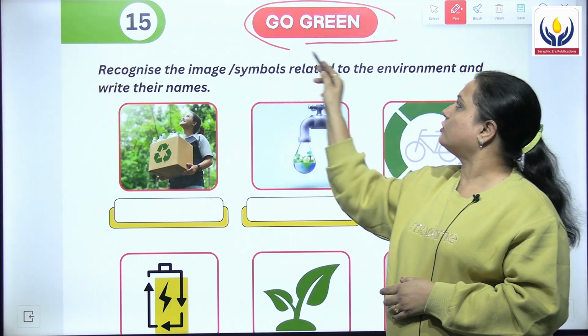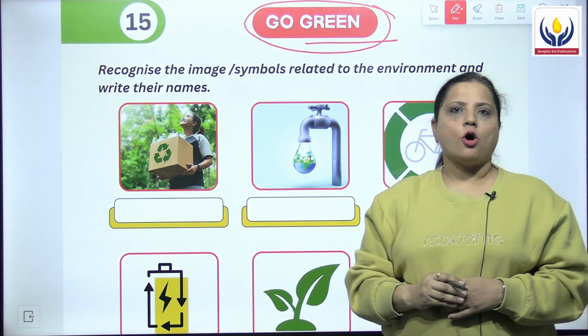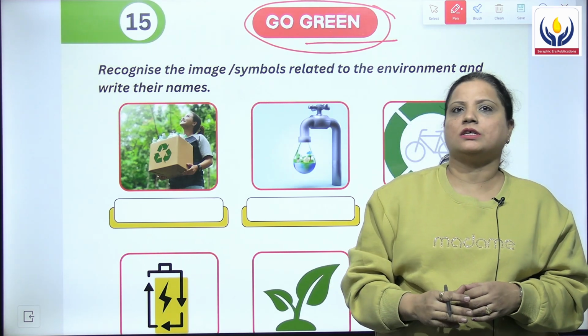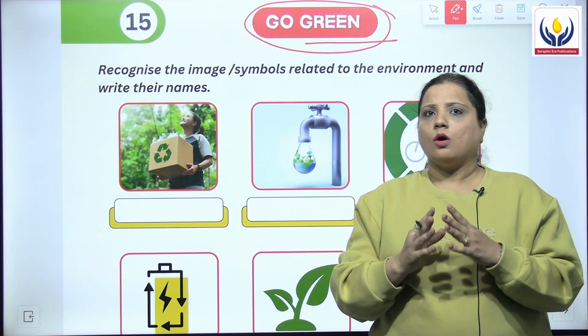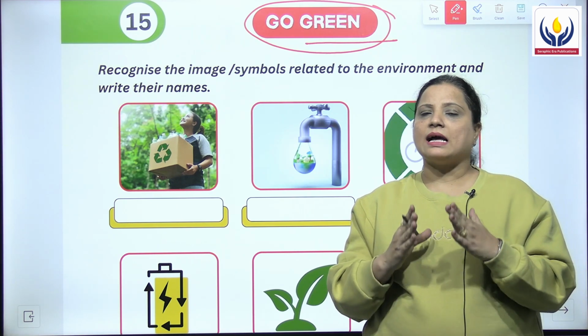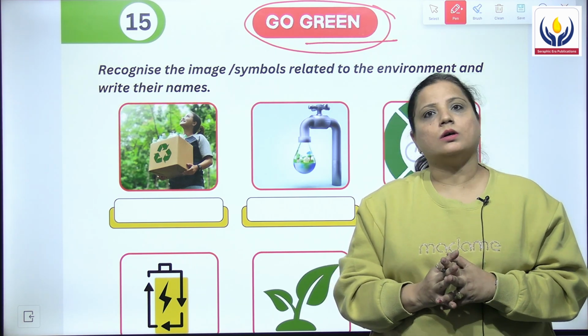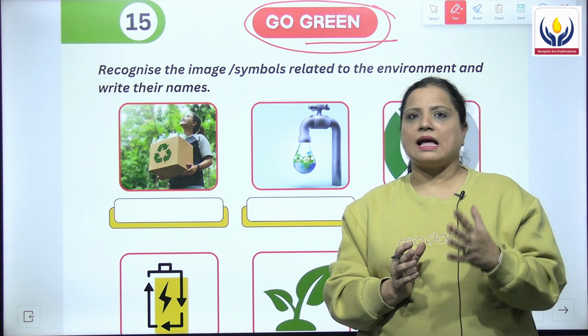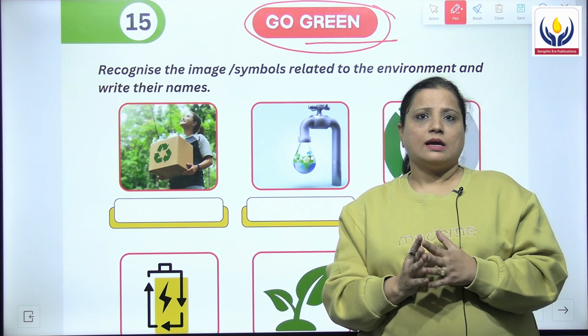Why are we saying go green? Because of many human activities like industrialization, urbanization, cutting of trees, we are facing many natural calamities on our earth like earthquakes, floods, famines, landslides, droughts, etc.